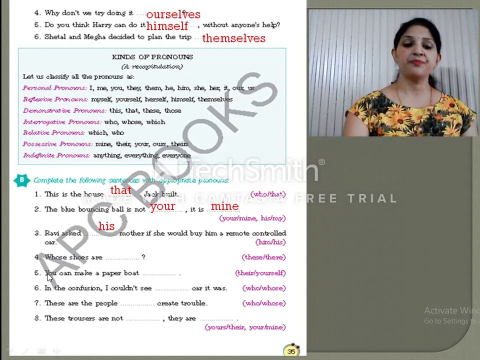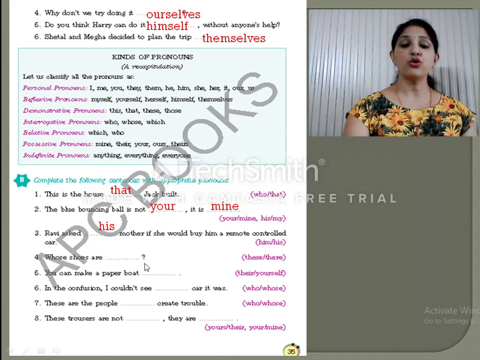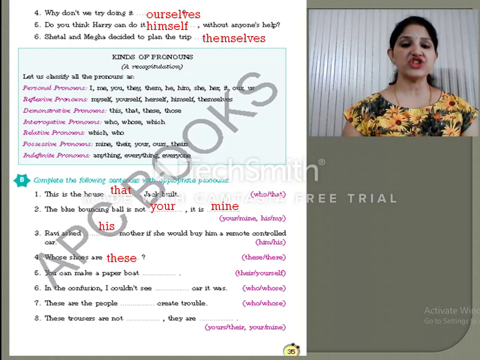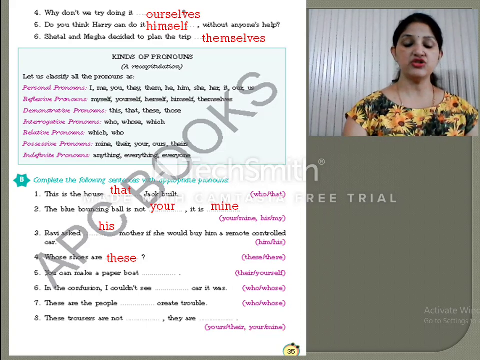Now the next one is: whose shoes are these or those? Here will come these. Whose shoes are these? Which type of pronoun is these? It is a demonstrative pronoun, as you are pointing to them. Now the next sentence is: you can make a paper boat dash. What will come over here?